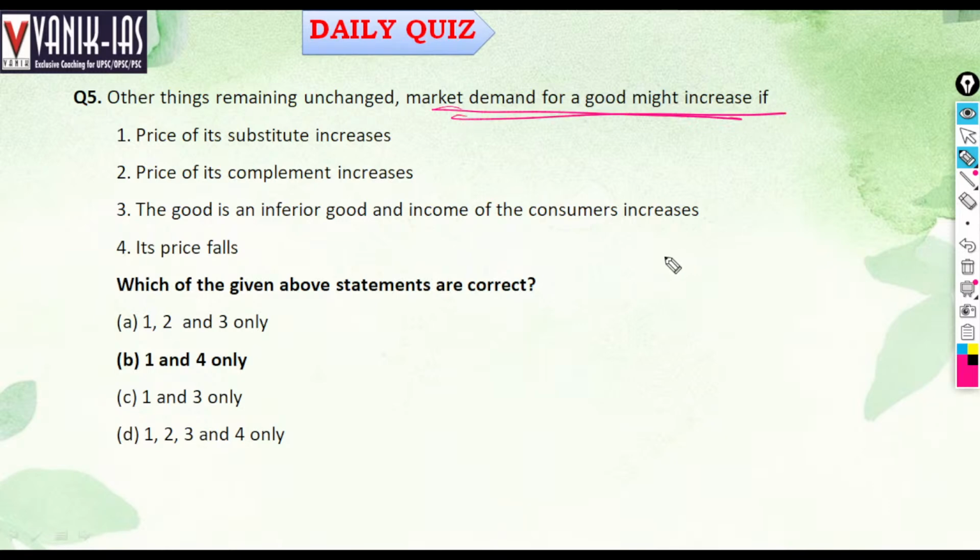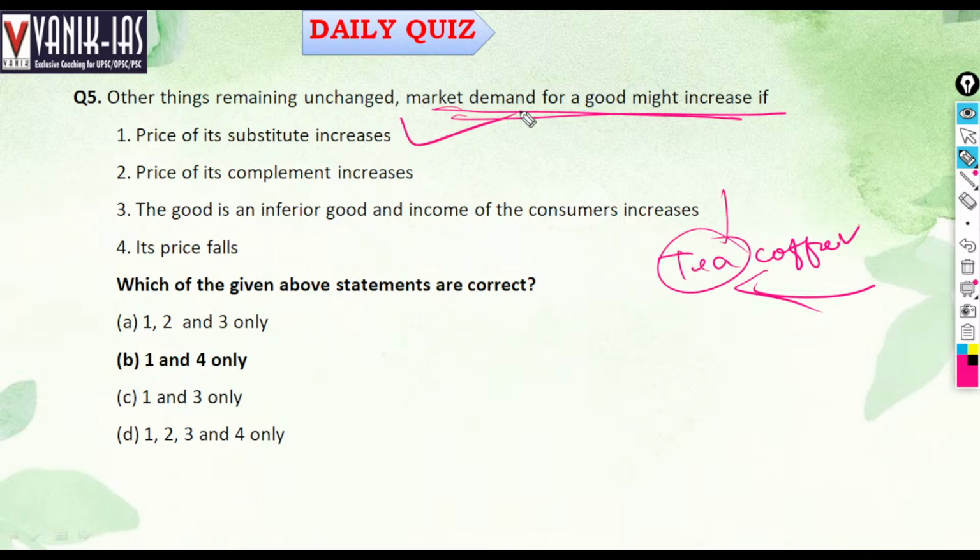For example, there is tea, and the price of coffee increases. Then what will happen? Consumers will shift to tea, so the demand for tea will increase. So the first statement is right. Then, the price of its complement increases. For example, tea and sugar are complements, right? If the sugar price increases, then the demand for tea will fall because that is a complementary good. So the second statement cannot be right.